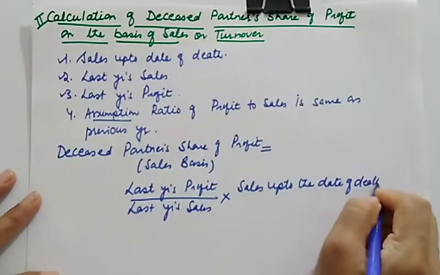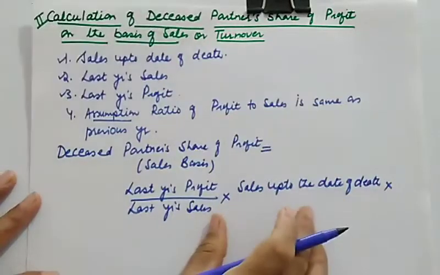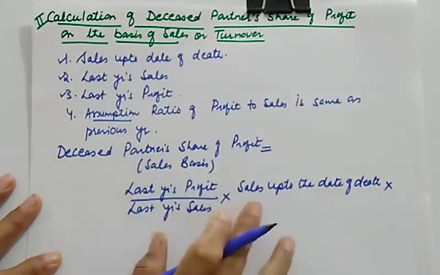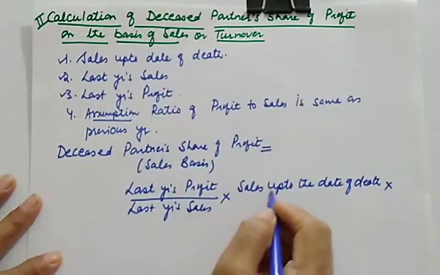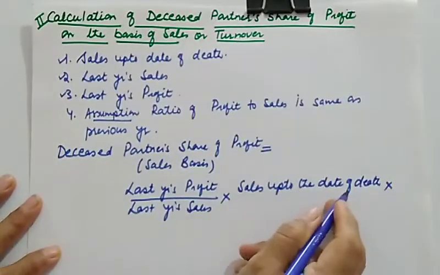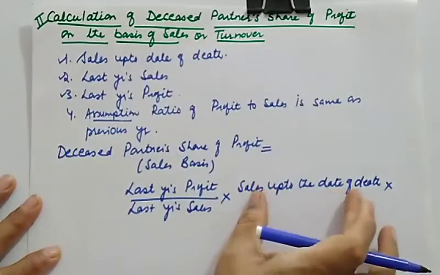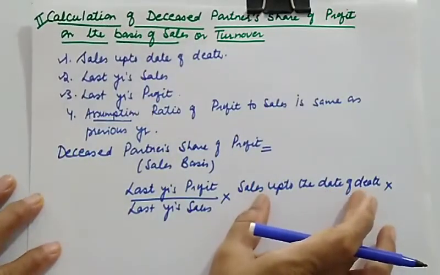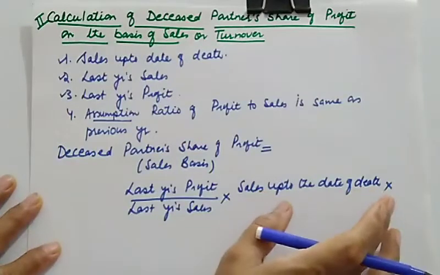death. And one more important point, you don't have to multiply the profit which we arrive at with the time factor, because we have already taken sales up to the date of death. So the sale of the alive period we are considering, so we don't have to make the adjustment of months again.